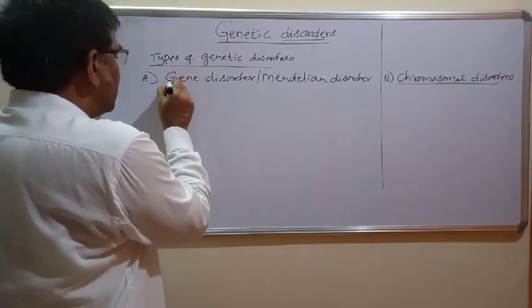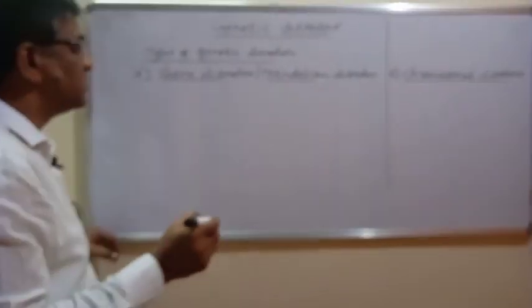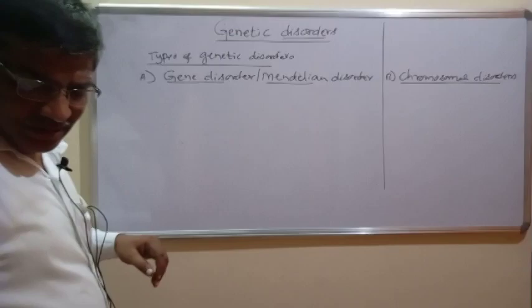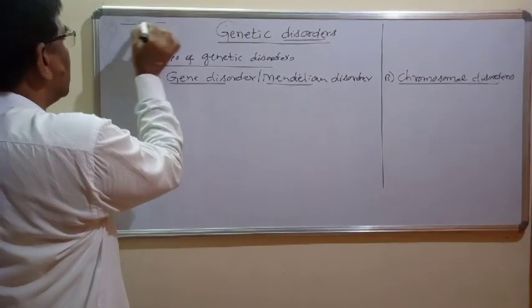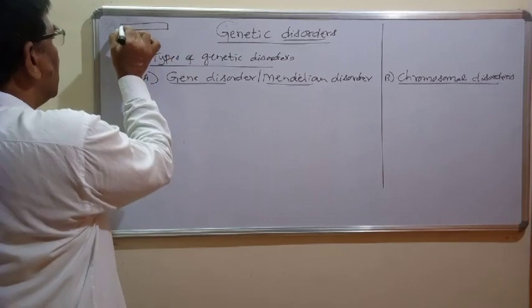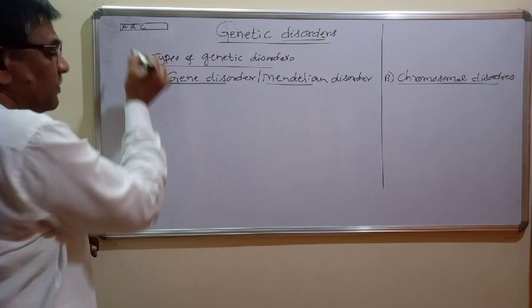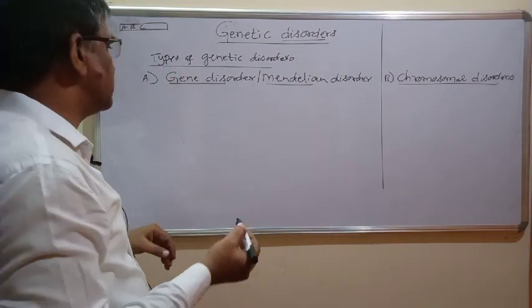Now, gene disorders are also called Mendelian disorders. What is the meaning of gene disorder? How do you define gene disorders? For example, in a normal chromosome, genes must be present in a functional condition so that they can produce protein and the gene will be expressed.